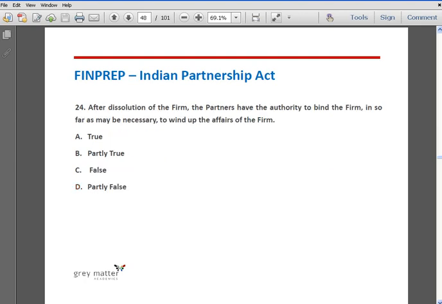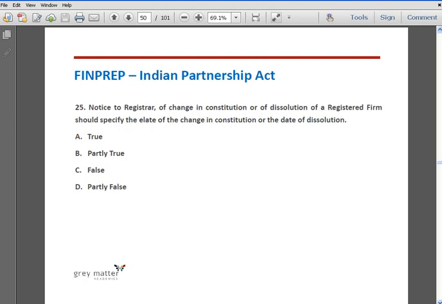Question number 24. After dissolution of the firm, the partners have the authority to bind the firm in so far as may be necessary to wind up the affairs of the firm. Option A true, option B partly true, option C false, option D partly false. The correct answer is option A, true. Winding up is a necessary action to complete the dissolution procedure. Hence, the partners have to represent the firm for the purpose of winding up.